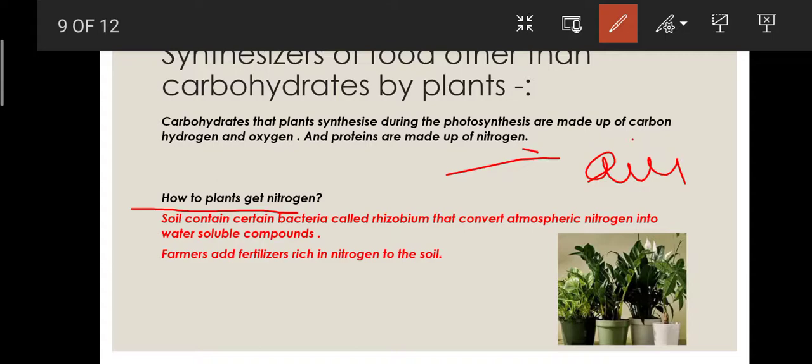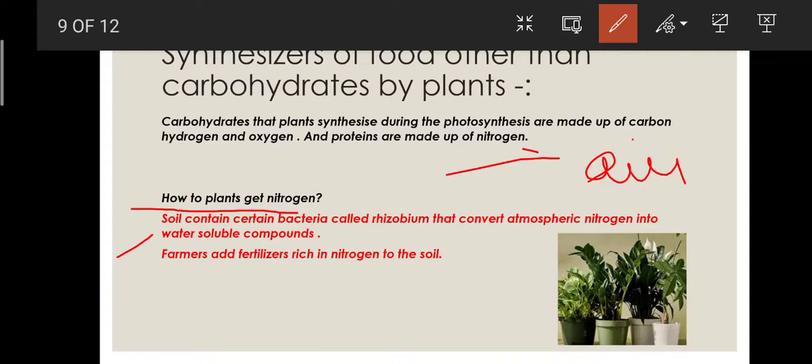These water soluble compounds are then taken by the plant to get nitrogen. In the second method, farmers add fertilizer rich in nitrogen to the soil, and that nitrogen is absorbed by the plants.